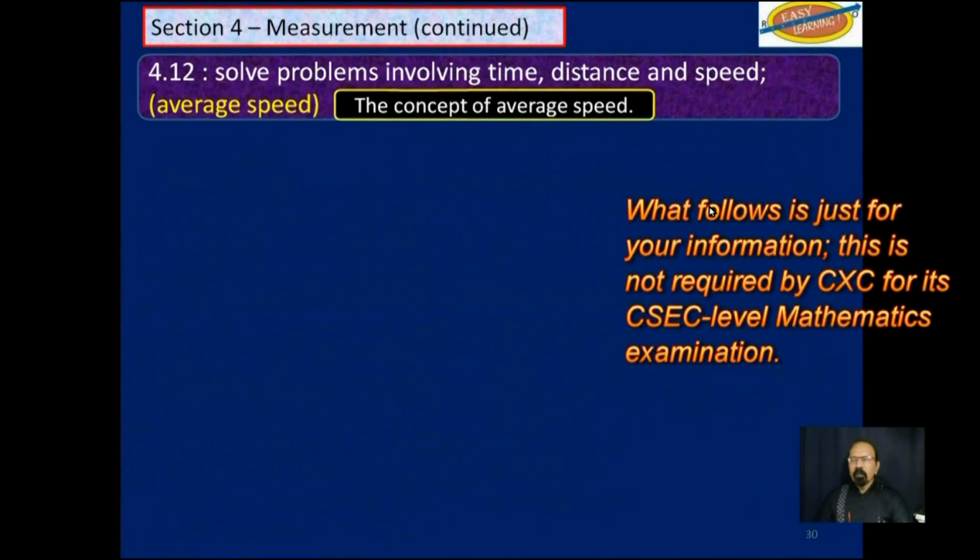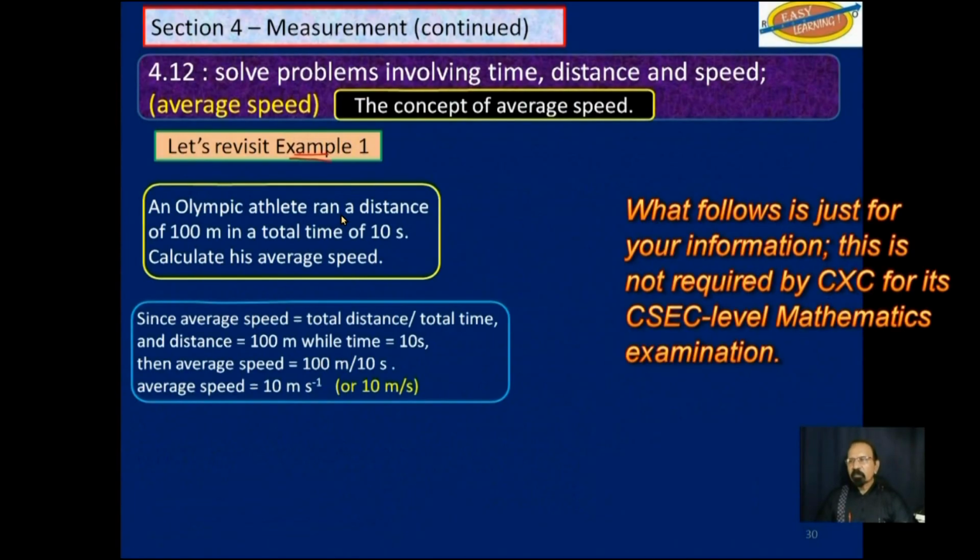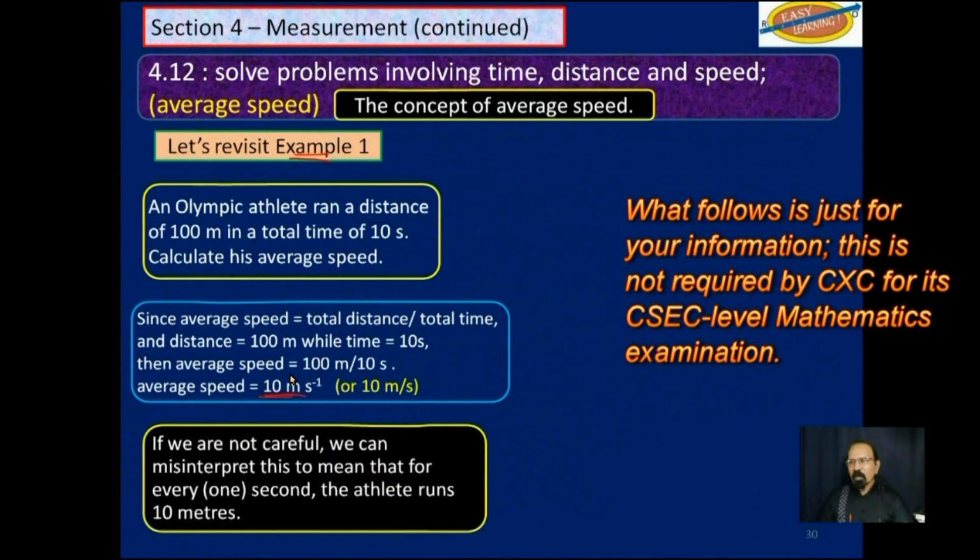So now, as it relates to this matter of average speed, let's revisit example 1. That was example 1. And we came up with this answer. Now, if we are not careful, we can misinterpret this to mean that for every 1 second, the athlete runs 10 meters, because it says 10 meters per second.